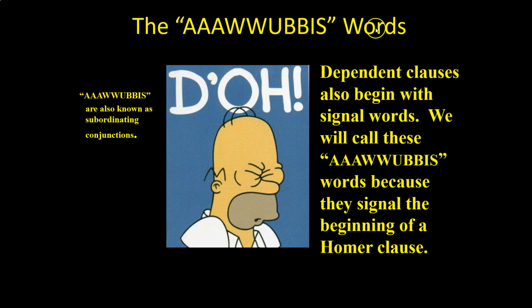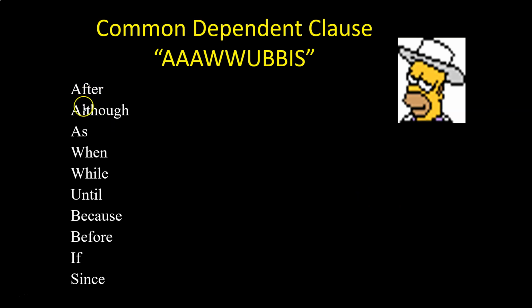The woobies words are also known as subordinating conjunctions. So now we're going to get into a little bit of subordination. Dependent clauses also begin with signal words. We call these woobies words because they signal the beginning of a Homer clause. Okay. After, although, as, when, while, until, because, before, if, and since. These are some common examples. So just like the fanboys, right? This is an acronym. Woobies, it's not a real word, but it's going to help us remember.